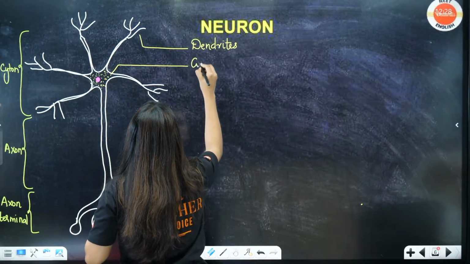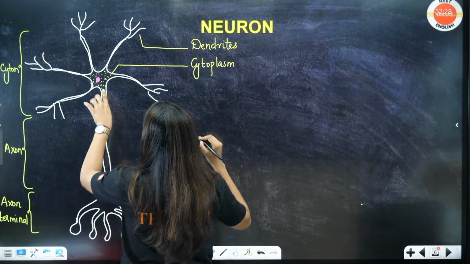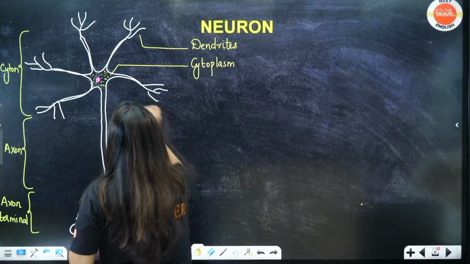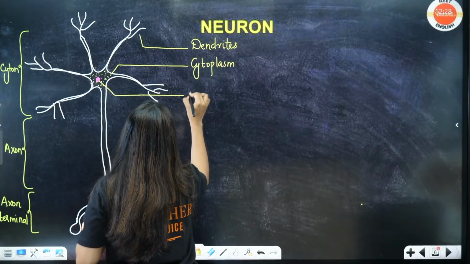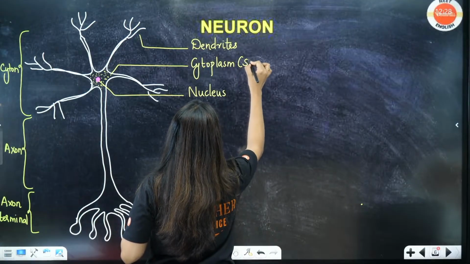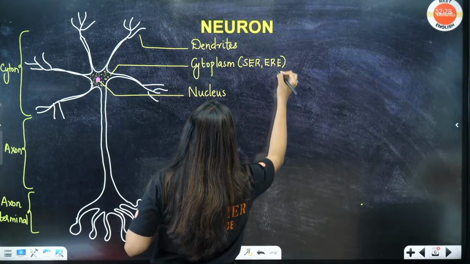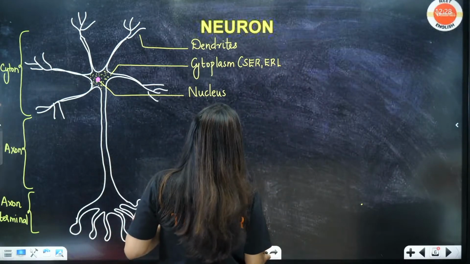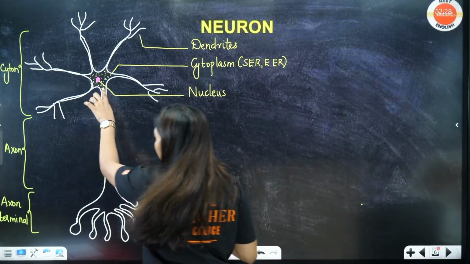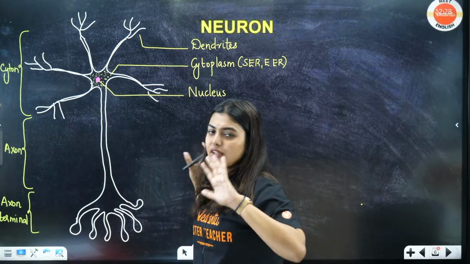Inside, I'll label it as cytoplasm. Inside this, the middle portion, this is your nucleus. Inside the cytoplasm there will be many organelles, rough endoplasmic reticulum. Done. Nucleus is there, cell body is there. Cell body has different terms like cyton, soma, that we will write separately.